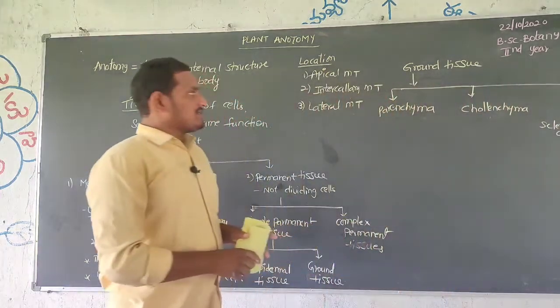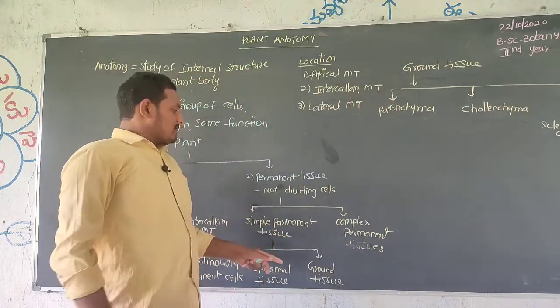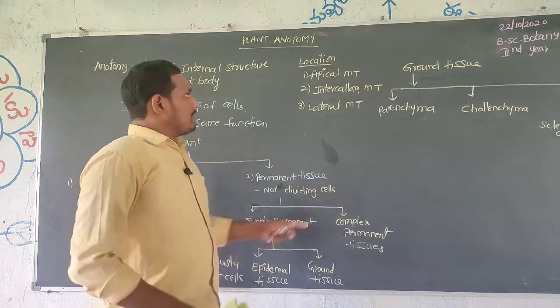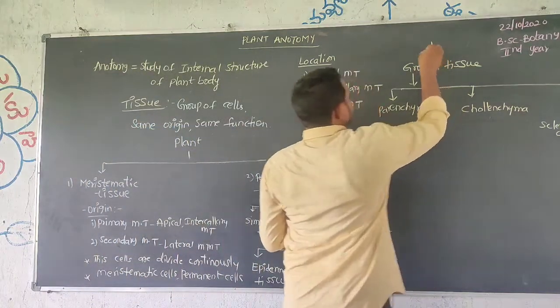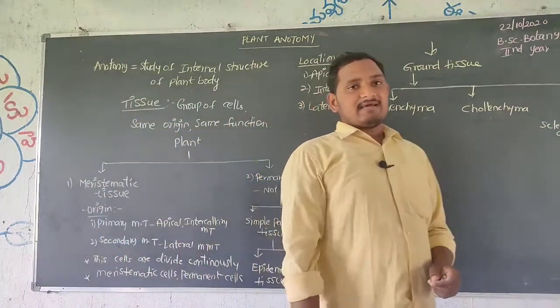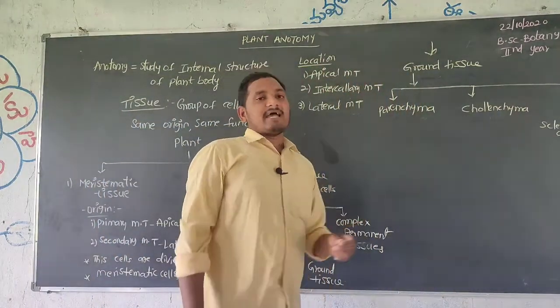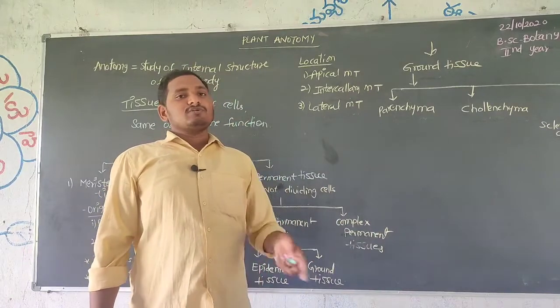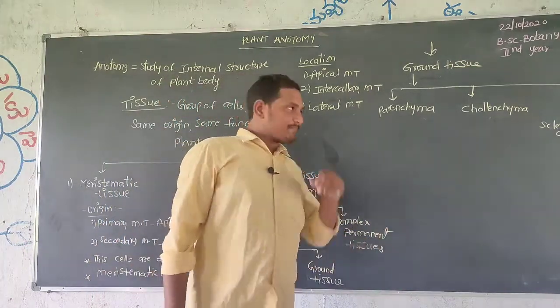That is the ground tissue types. Parenchyma cells sometimes act as meristematic cells and divide based on the situation.